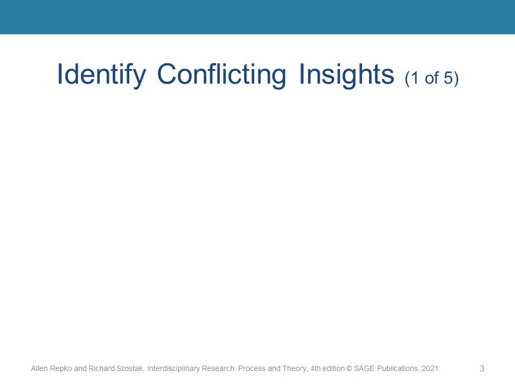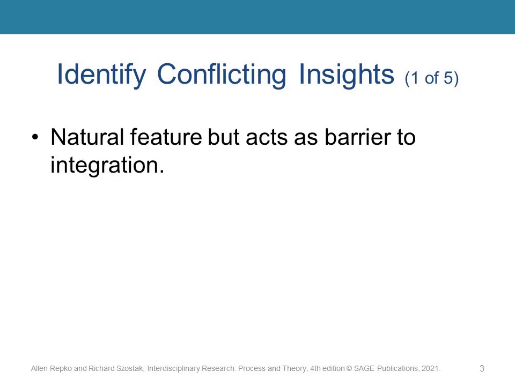The first sub-step of step 7 is to identify conflicting insights. Many of us are conditioned to view conflict as a bad thing, as something we should avoid altogether. But interdisciplinarians are trained to view conflict as a natural part of the work they do. They expect conflict. They look for conflict in the literature. Their goal is to find conflict because it stands in the way of creating new meaning, of integrating insights.